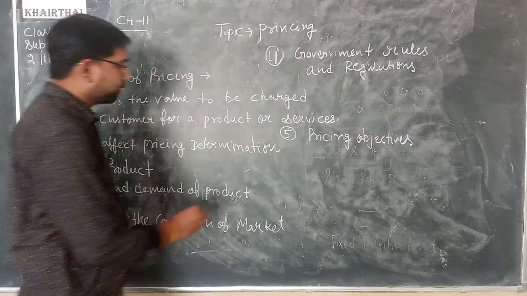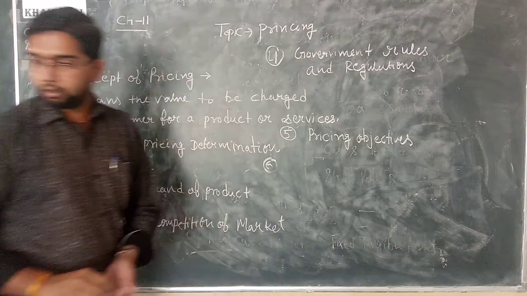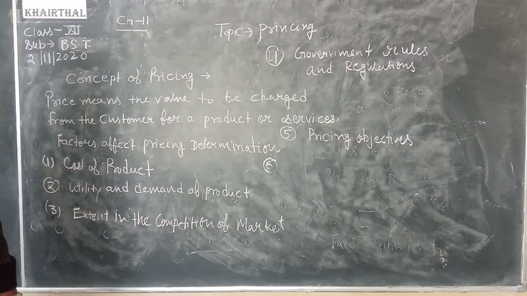Next point, marketing tools. Point number 6, marketing tools.